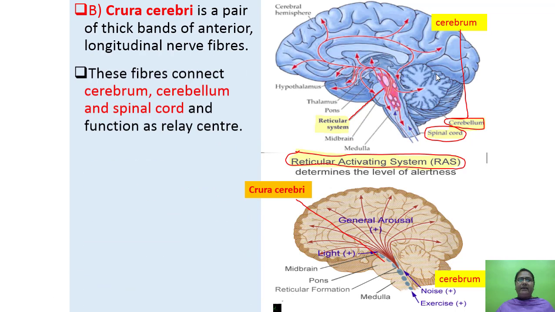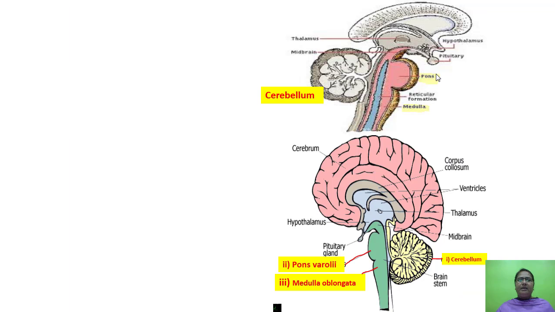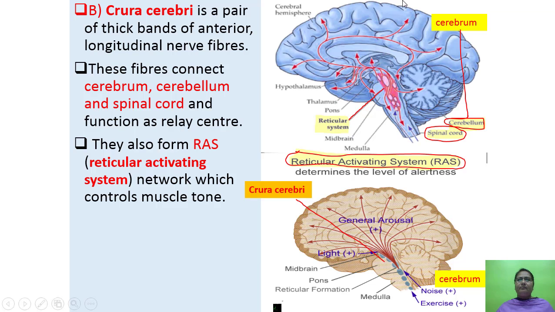Then second part is the crura cerebri. Crura cerebri is a pair of thick bands of anterior longitudinal nerve fibers. These fibers connect the cerebrum, cerebellum and spinal cord and function as a relay center. Now here you can see cerebrum, cerebellum and spinal cord.